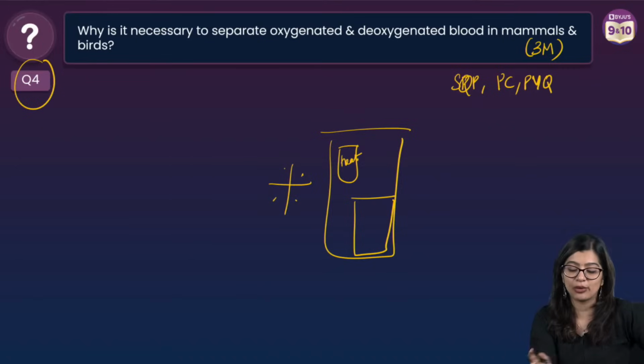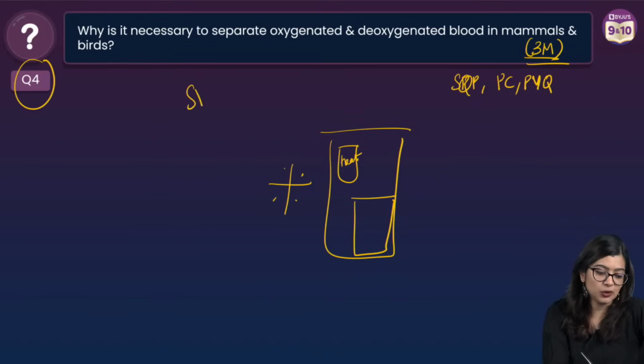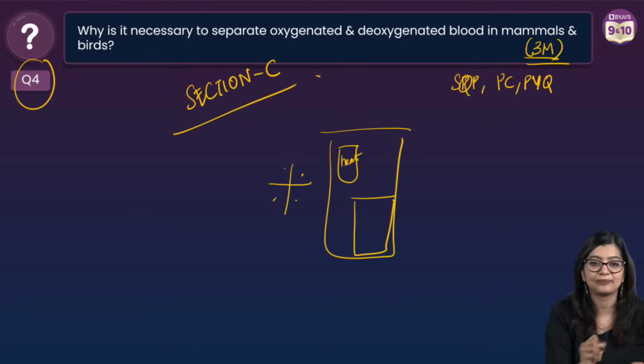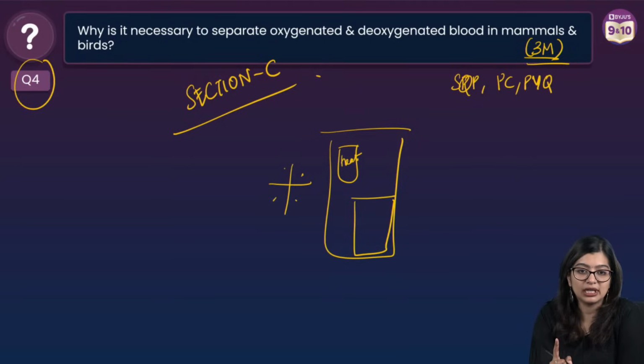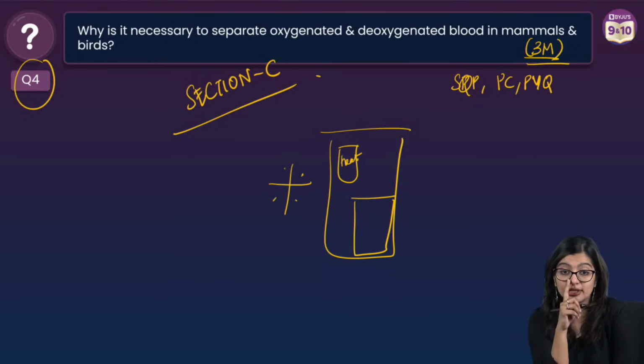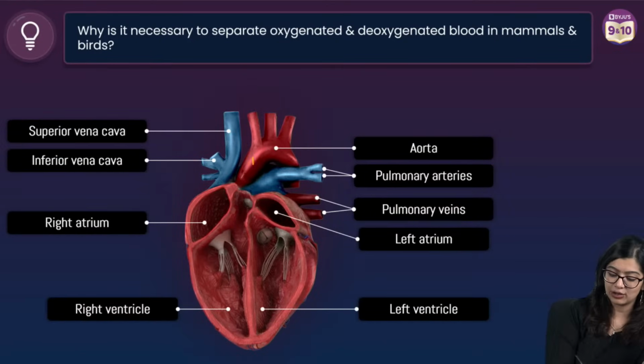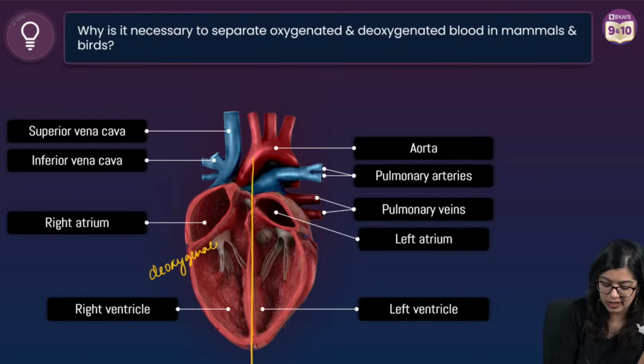Very good. Ma'am, how many marks? 3 marks for this question. This will most likely come in section C, right? So this will come here in section C. Yes, Aditya, Blissdom. Ensure proper nutrition? No, right? So why is it necessary to have a separation between deoxygenated blood and oxygenated blood?